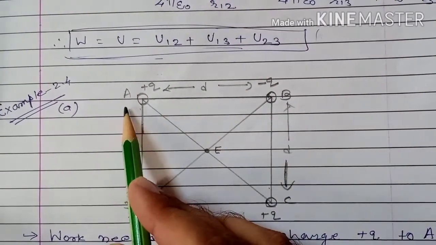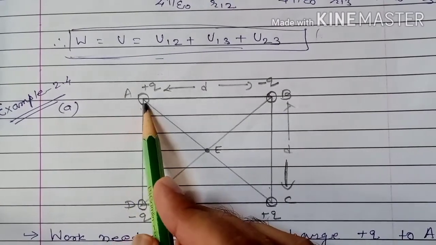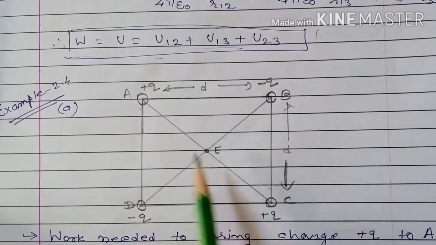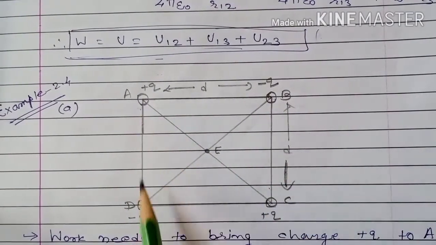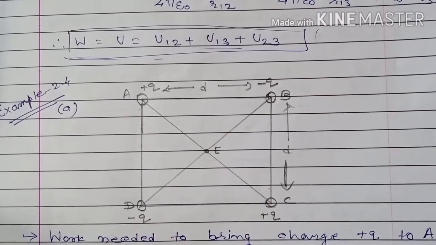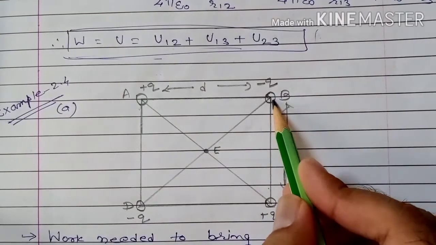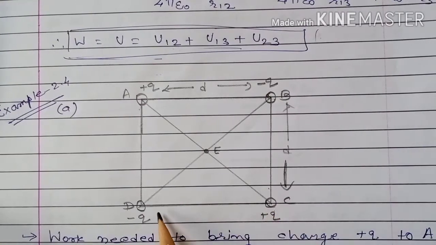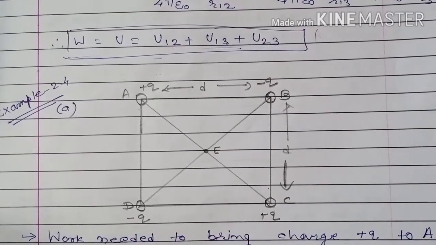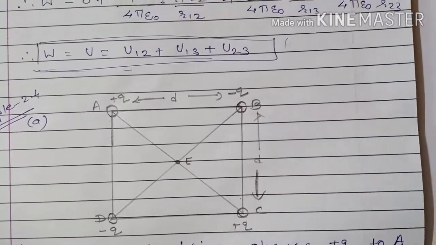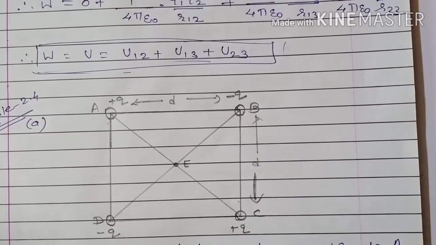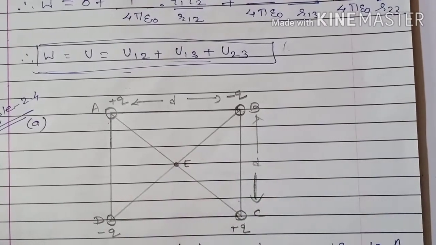So total potential energy U can be written as U12 plus U13 plus U14. Now forget about the first charge. U23 plus U24. Now forget about the second charge, plus U34. This way we can find the potential energy of 4 charges, Q1, Q2, Q3 and Q4.